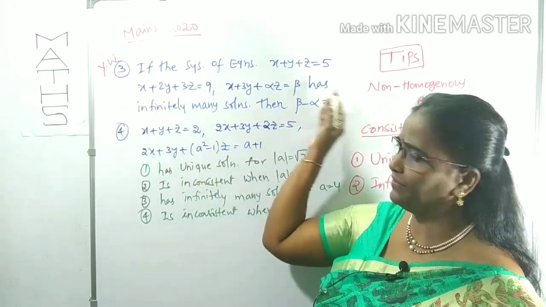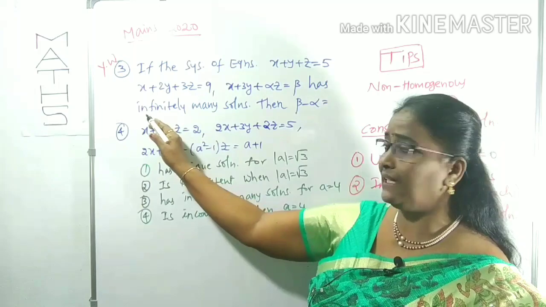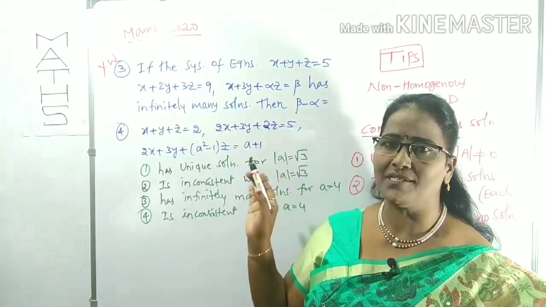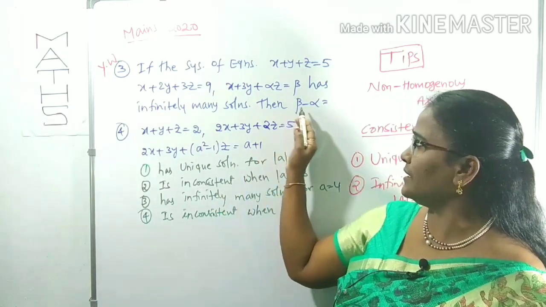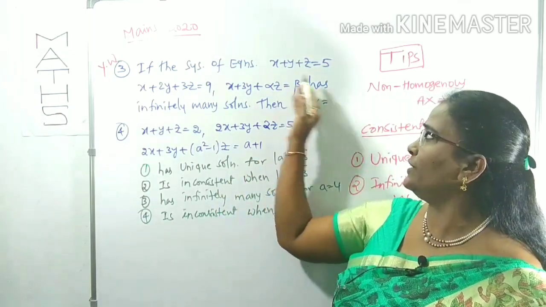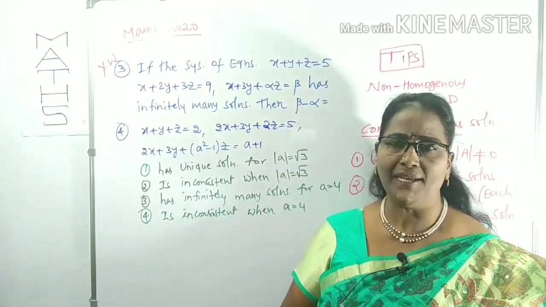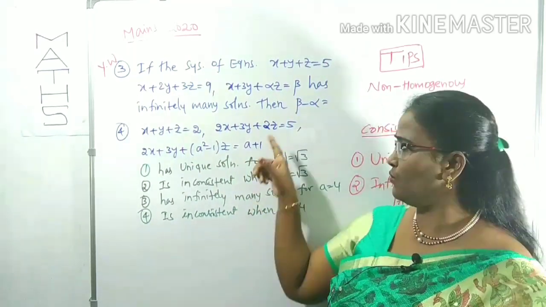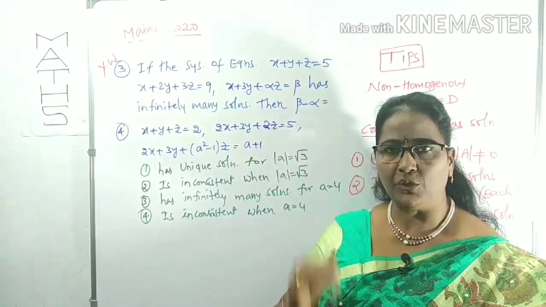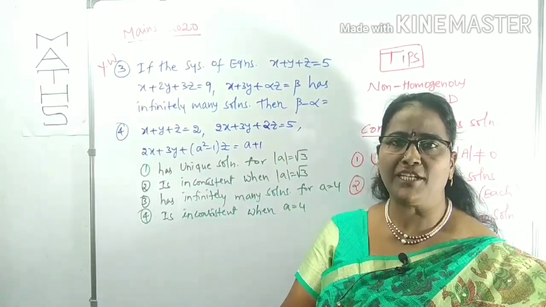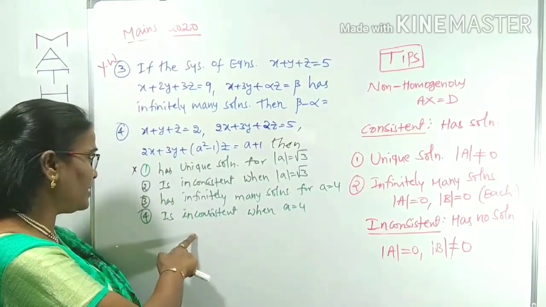The system of equations, 3 equations, is directly given as having infinitely many solutions, and he is asking for beta minus alpha. There will be some unknown values here, alpha and beta. We can find out the alpha, beta values. Then what is asked? Beta minus alpha. We can find it out. Try to do it. Whatever your answer may be, you can mention it in the comment box. Is it clear? Now we can concentrate on question number 4.